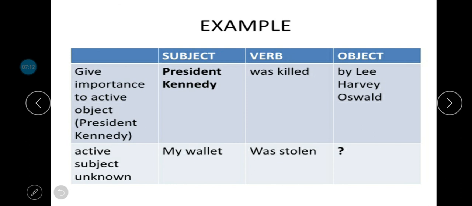Example: President Kennedy was killed by Lee Harvey Oswald. So here President Kennedy is the one which has to be given more importance. My wallet was stolen. Here the subject is missing. So this is how the active voice is used and how this active voice is changed into the passive voice.